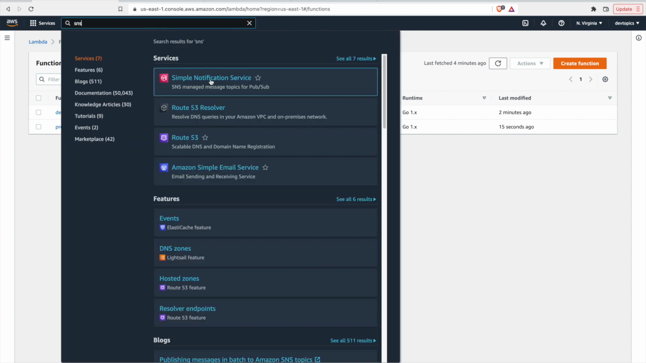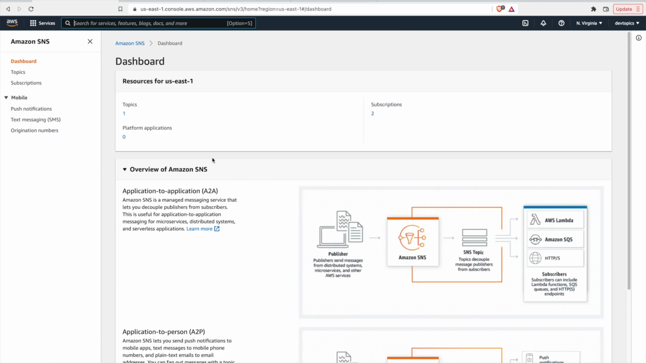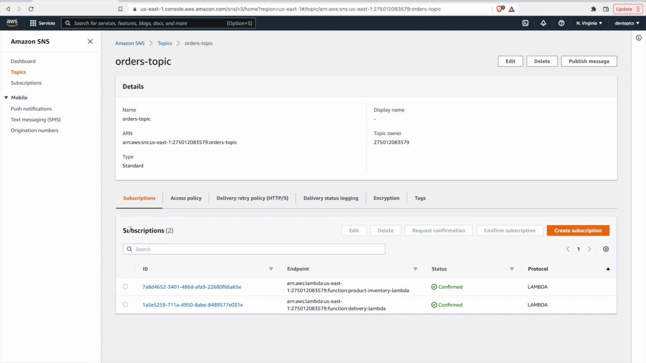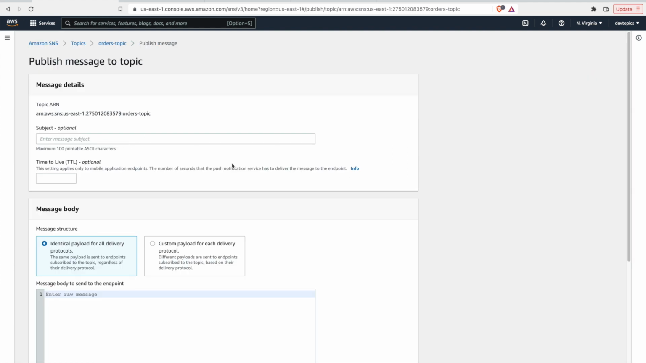We'll go to SNS. We'll choose our topic, orders topic, and now we can see the two subscriptions. We have product inventory and delivery lambda. So these are two subscribers that consume messages that get published to this topic. So let's test that. Let's publish a message.